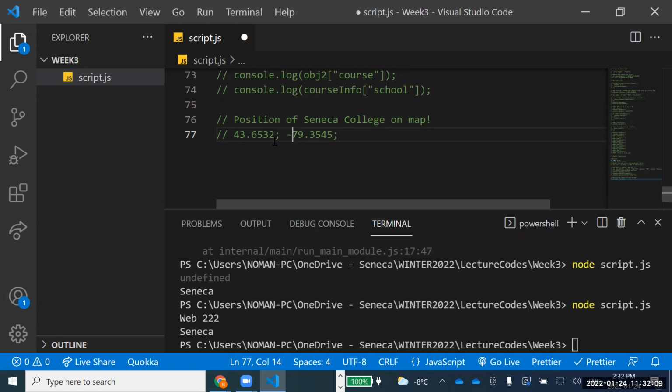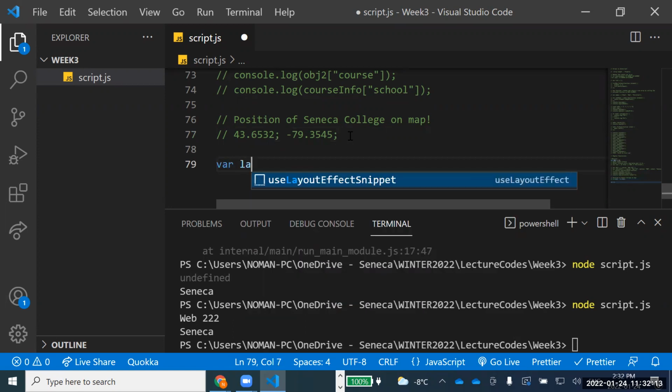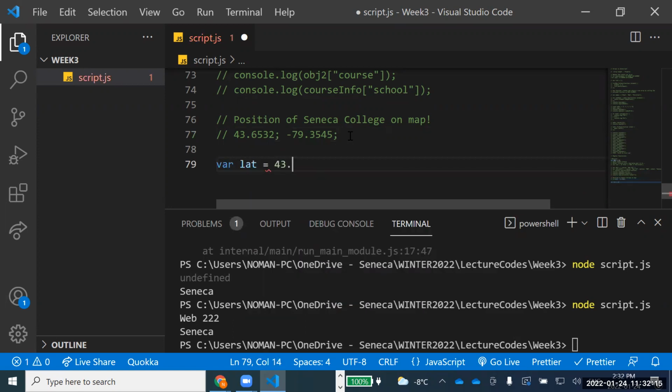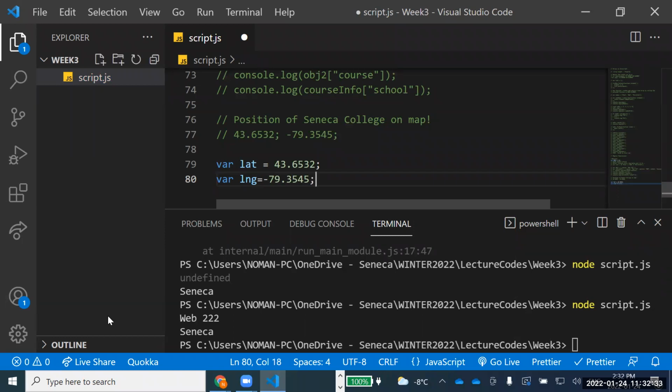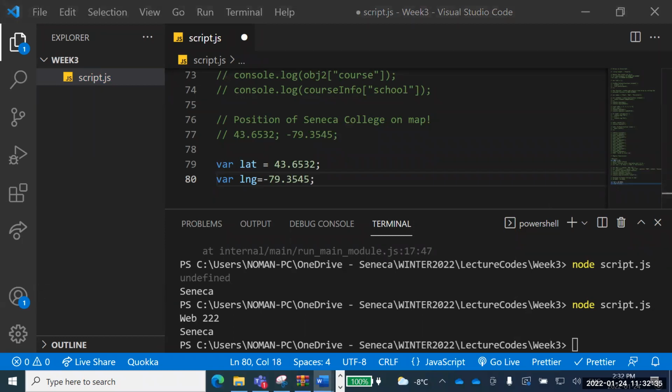So for example, I'll say var latitude is equal to 43.6532, and var lng, longitude, is equal to minus 79.3545, something like that. So I can define two values like this.